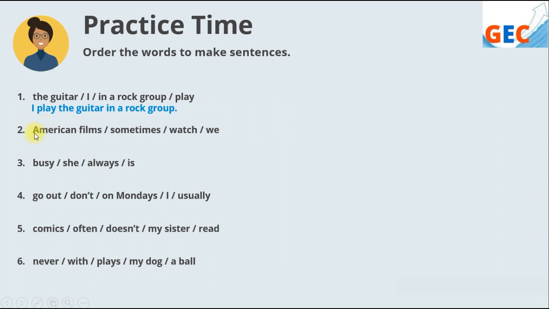And what about number 2? American films sometimes watch we. What do we say? We sometimes watch American films. Yes, correct. We sometimes watch American films, right?